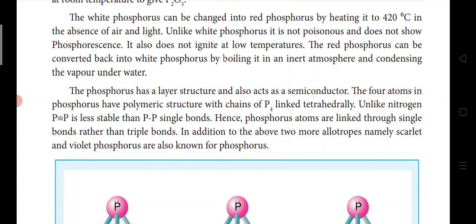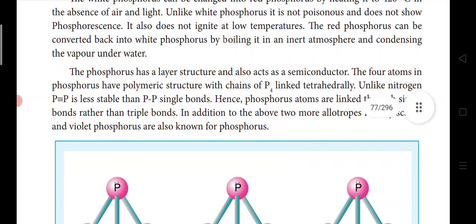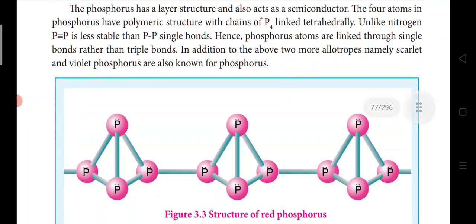The 4 atoms in phosphorus have a polymeric structure with chains of P4 linked tetrahedrally. So this is how they are linked together tetrahedrally. Unlike nitrogen, the P triple bond P is less stable than the P single bond P. Hence phosphorus atoms are linked through single bonds rather than triple bonds. Why are they linked by single bonds? Triple bonds are not stable.